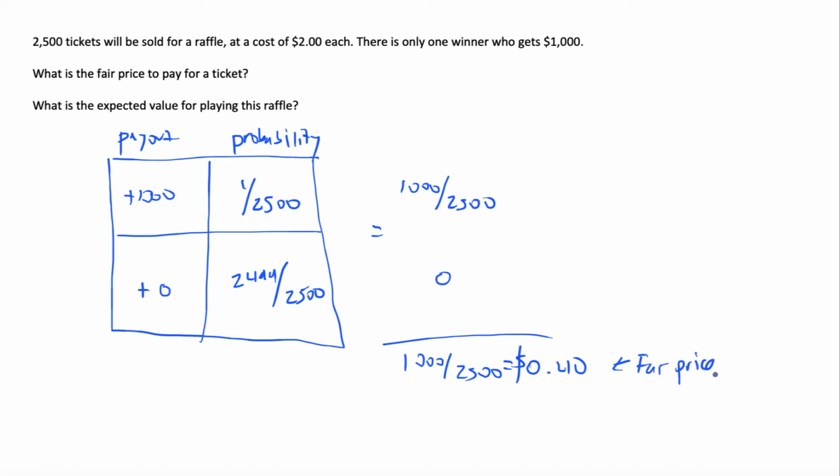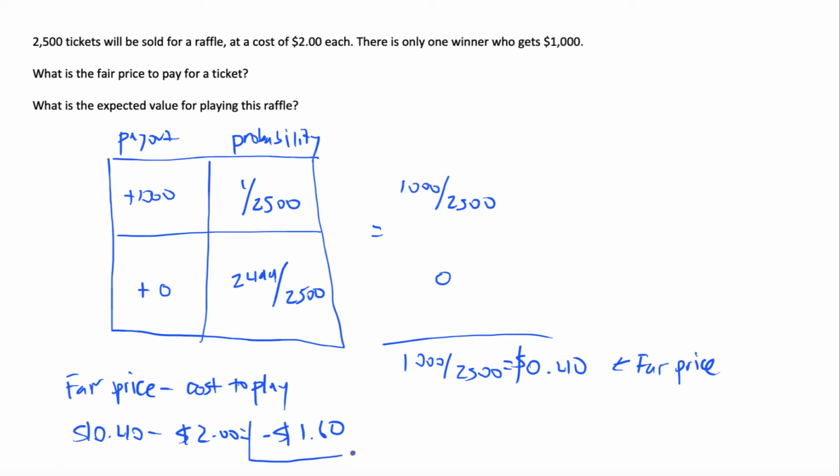So how can we get the expected value then? Well, if we take the fair price minus the cost to play the game, you know, usually in casino games or gambling games there's some upfront cost or payment. So minus the cost to play, 40 cents minus that $2, gives us negative $1.60. So that's going to be the expected value here.